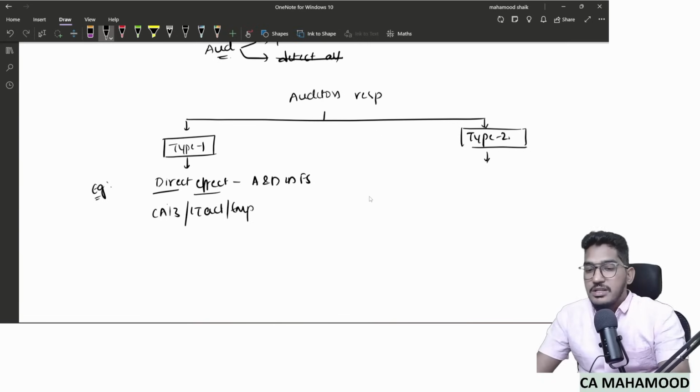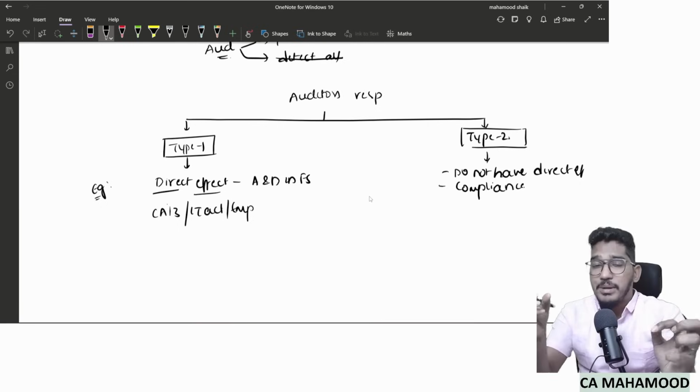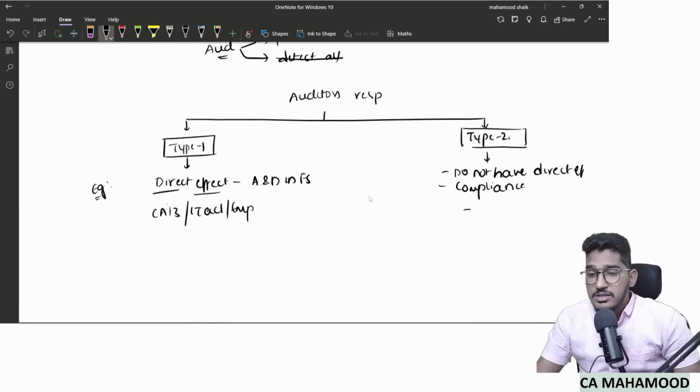Now what about type 2 laws and regulations? Type 2 laws and regulations are those which do not have direct effect on determination of amounts and disclosures. They are not going to directly affect the amounts and disclosures, but compliance is required. Even though they don't have any direct effect, compliance with these laws is also required. Why is compliance required, sir? Either to avoid penalties, you have to comply with this law, or these laws are so fundamental to continue business.